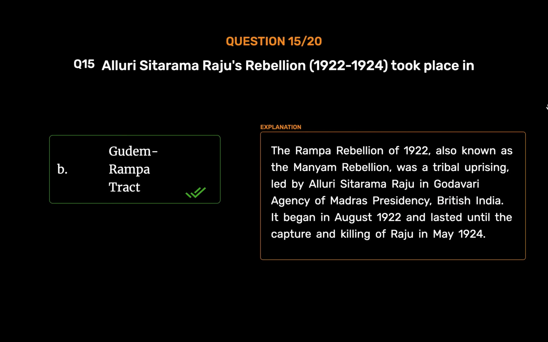Gudem-Rampa Tract. The Rampa Rebellion of 1922, also known as the Manyam Rebellion, was a tribal uprising led by Alluri Sita Rama Raju in Godavari Agency of Madras Presidency, British India. It began in August 1922 and lasted until the capture and killing of Raju in May 1924.